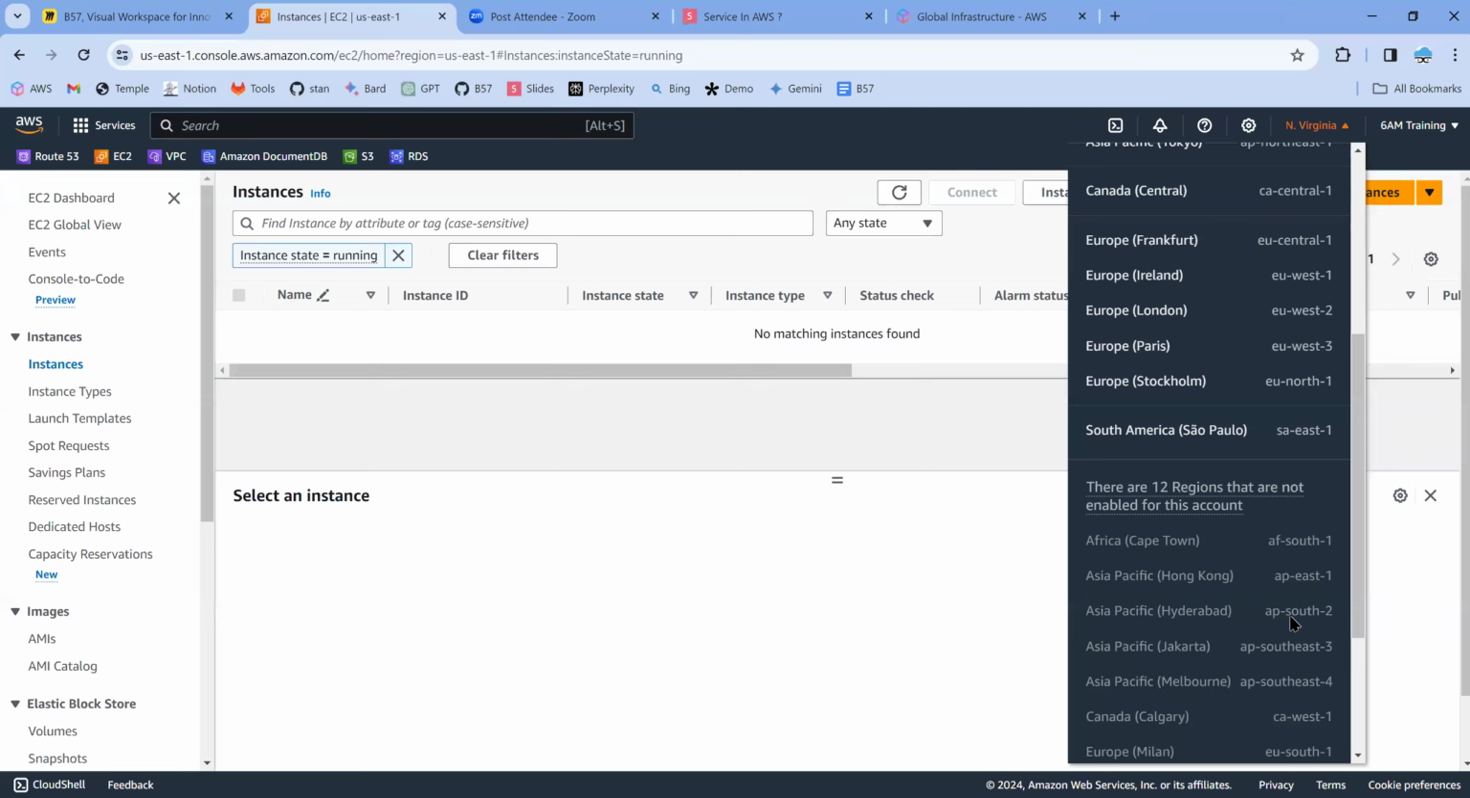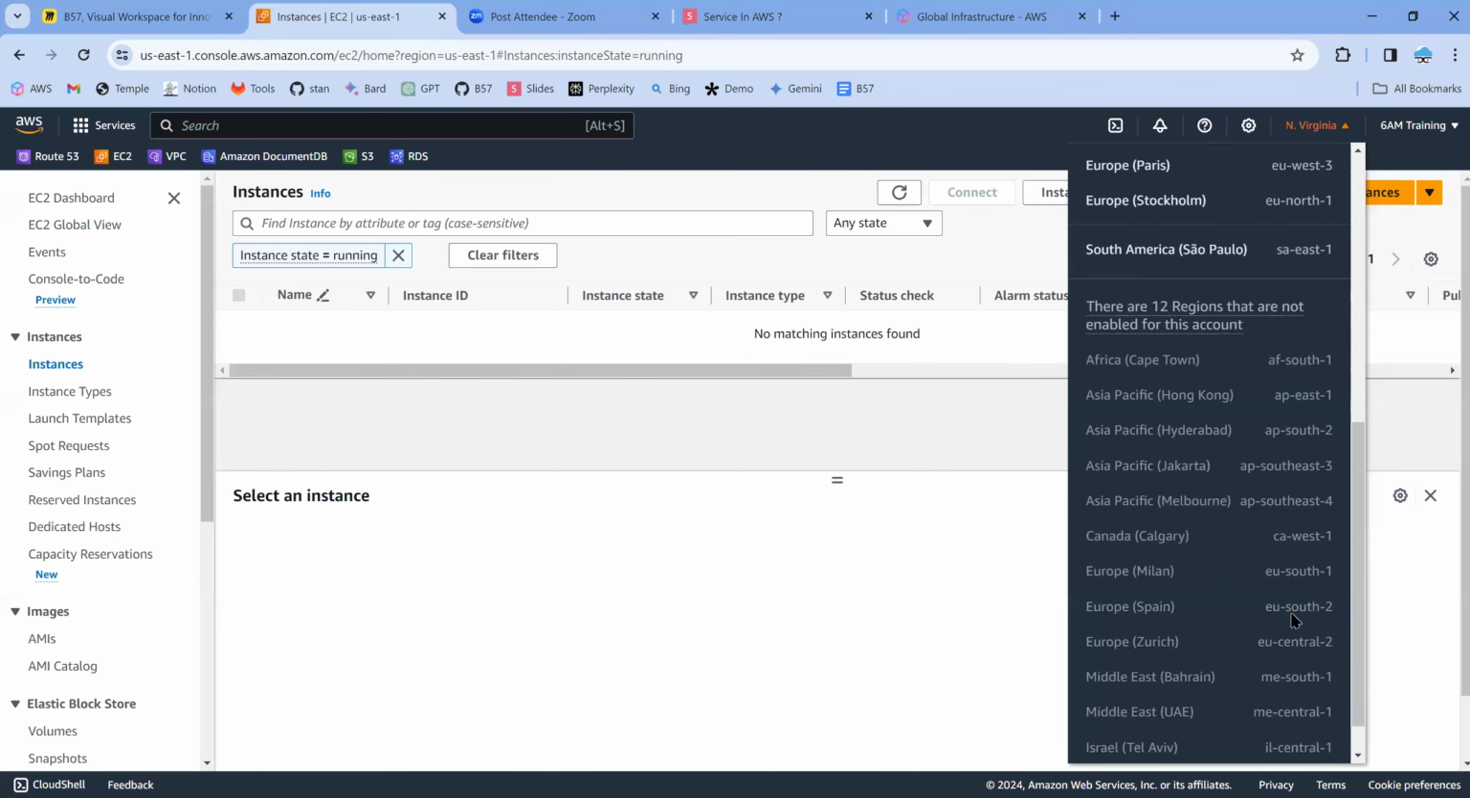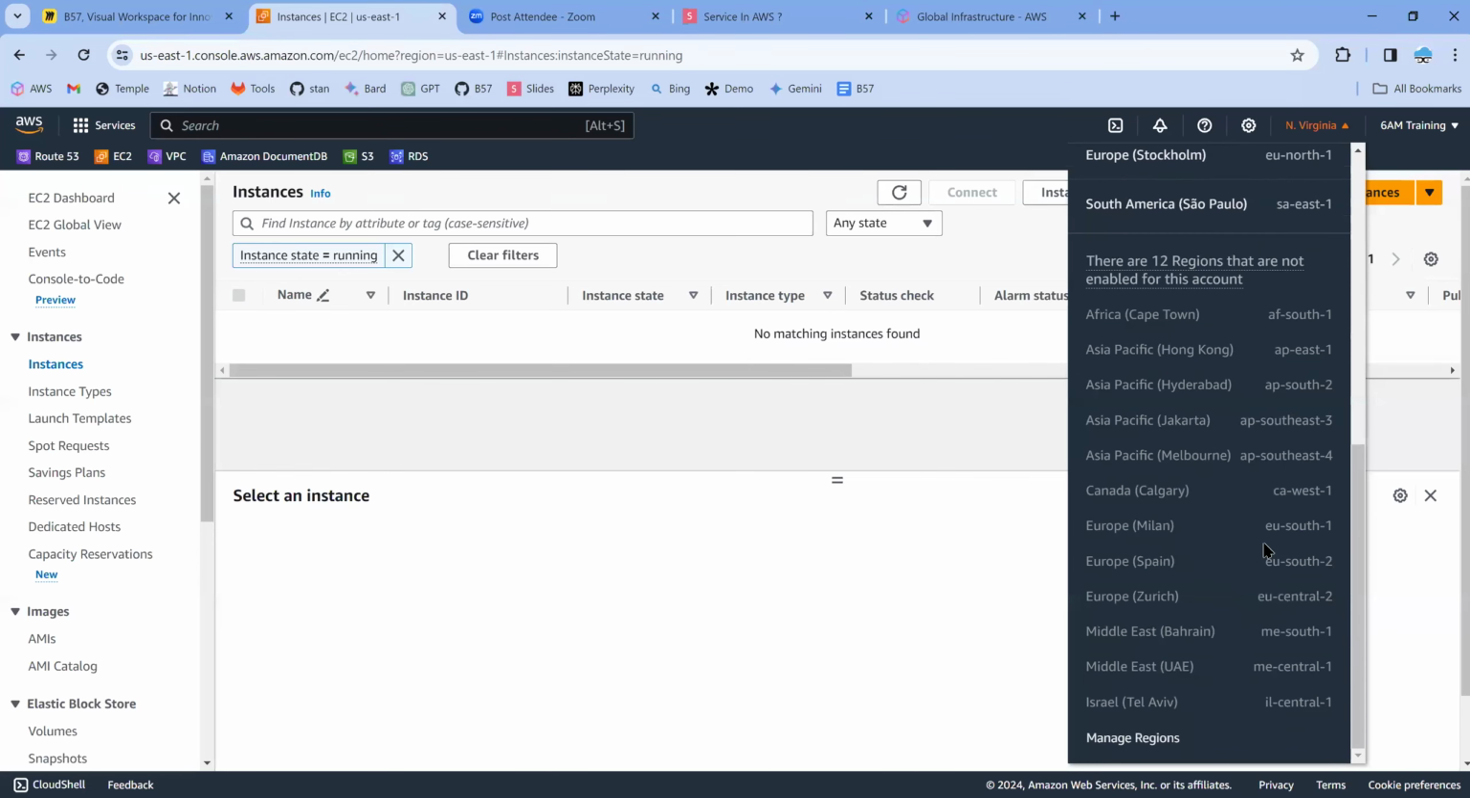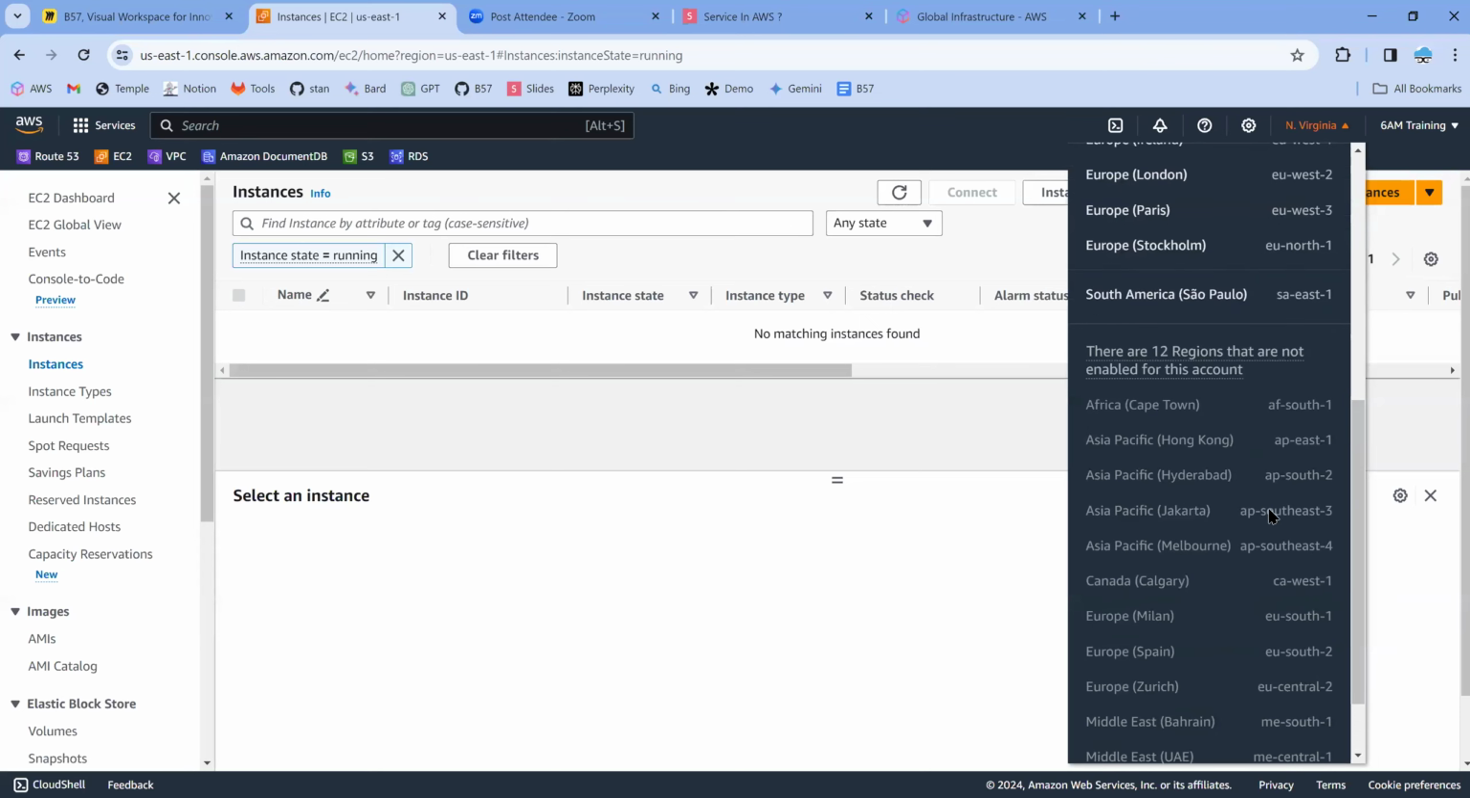And Hyderabad is there. Where is the Mumbai location? Maybe it's not showing here, but AP South 1 and AP South 2. Asia Pacific South 1 and Asia Pacific South 2.